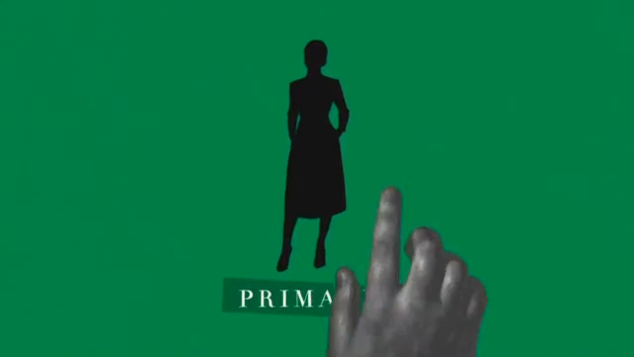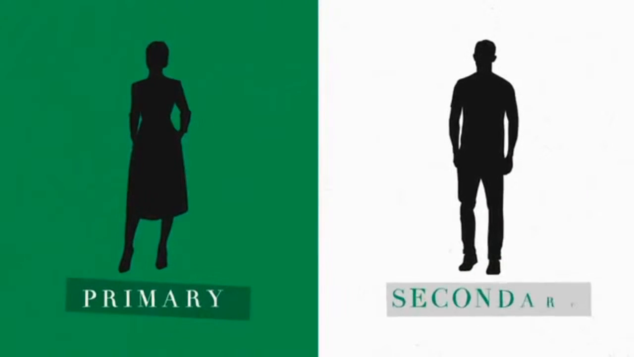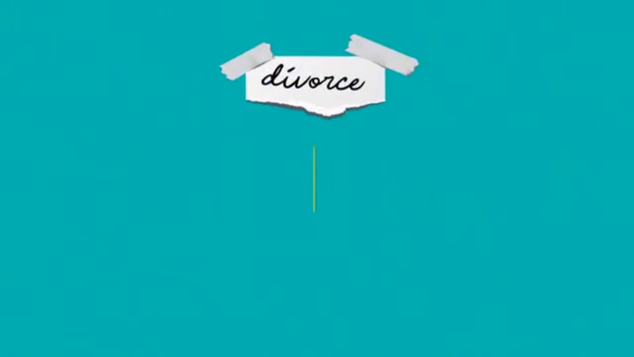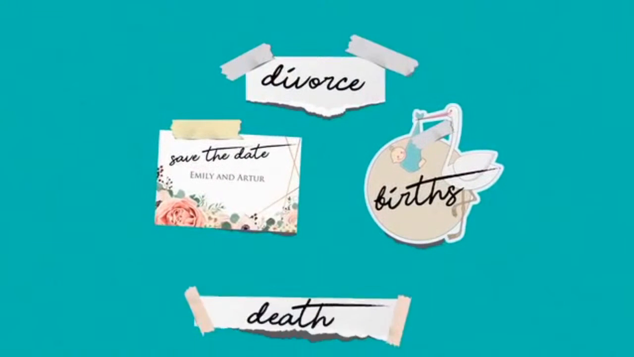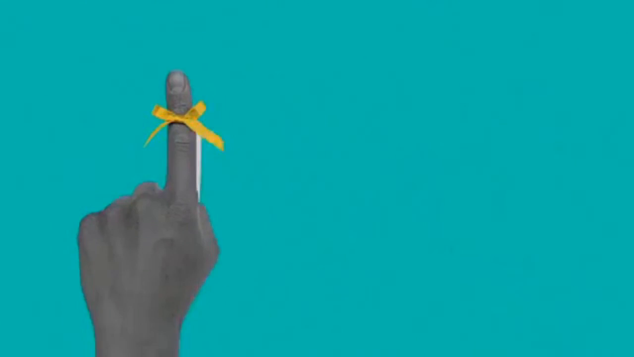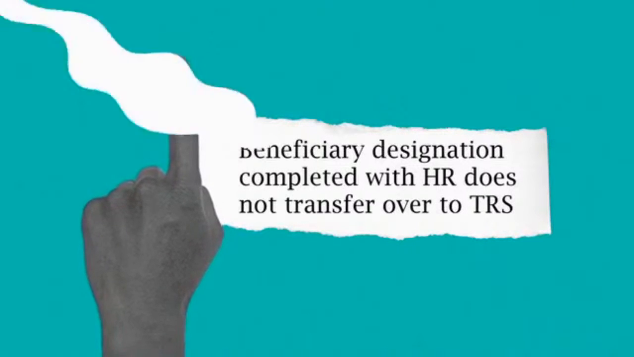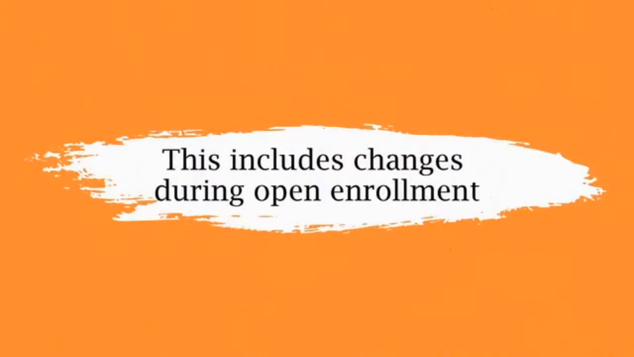Therefore, it's critical that you designate at least one primary beneficiary and one secondary, as well as routinely update your TRS beneficiaries to reflect significant life changes, such as divorce, marriage, births, and deaths. Reminder, beneficiary designation completed with HR does not transfer over to TRS. This includes changes during open enrollment.